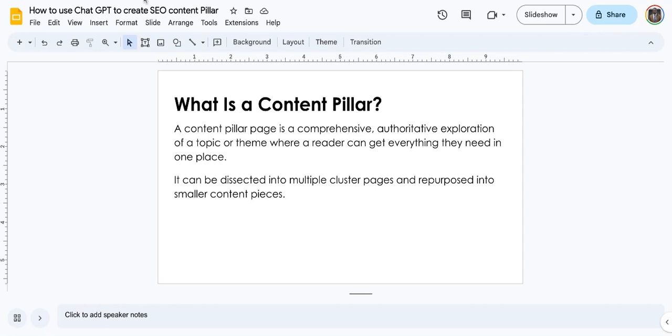So you write about, and then you can easily link to those content, right? So the content pillar page is a comprehensive, authoritative exploration of a particular topic, theme. Like I said, you have highlighted all the most likely questions that people will ask, and then you have provided answers to them in different sections, right? On that content pillar page, you can then have a table of content, where you then talk about each and every one of those points you've mentioned.